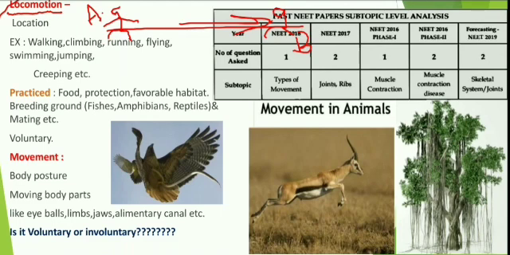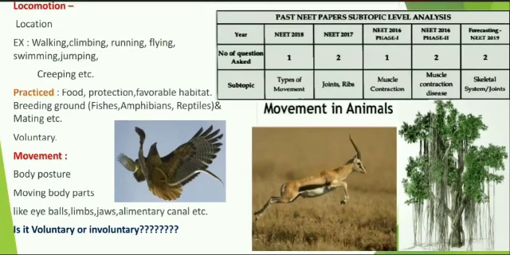Can you give any example of locomotion? Those are walking, climbing, running, flying, swimming, jumping, creeping. In all these cases, organisms change their habitat. That's why these are known as locomotion. And next, why do these organisms practice locomotion?